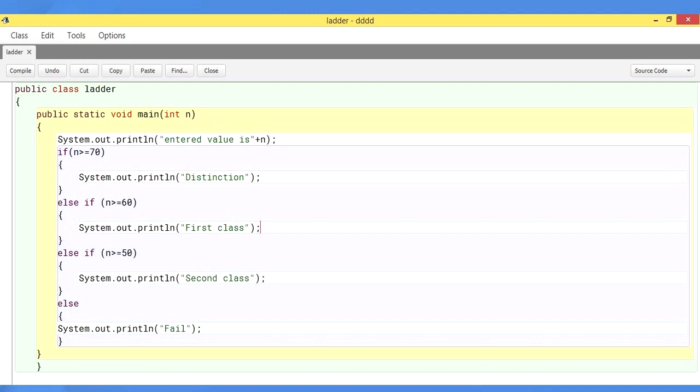Else if, again one more condition, if the number is greater than or equal to 50, the statement should print second class. Then if none of the conditions is satisfied, the statement should print fail. So here more than one condition is being checked against the value. What happens is, if any one condition is satisfied, the rest of the conditions hold false.